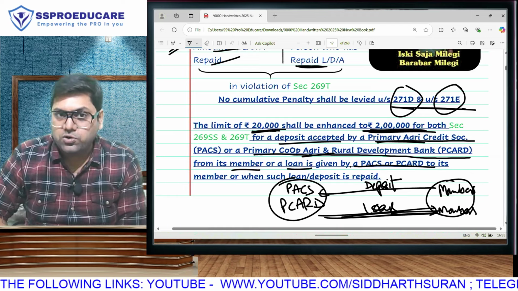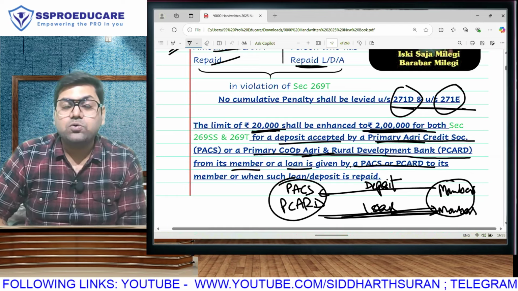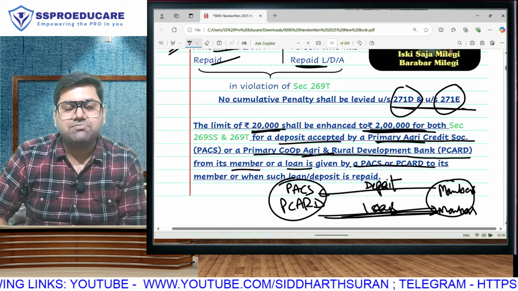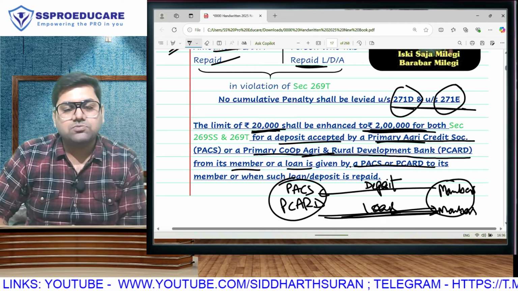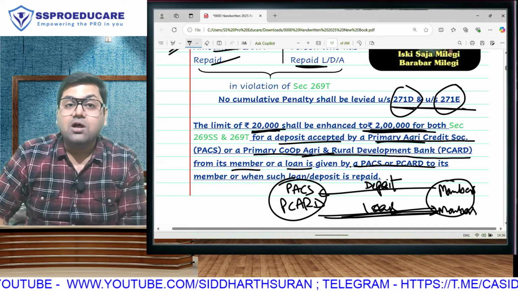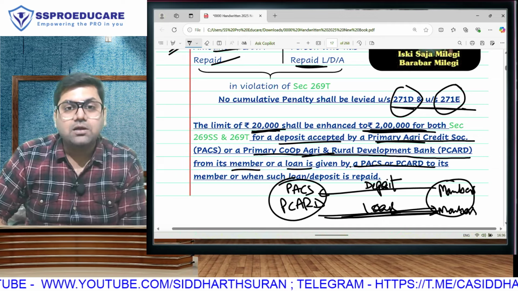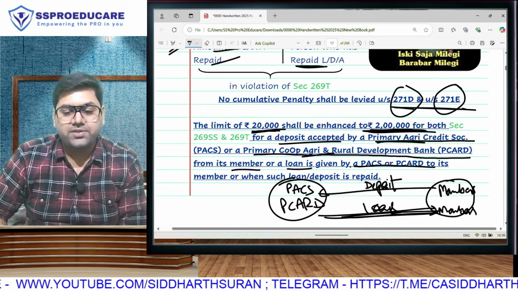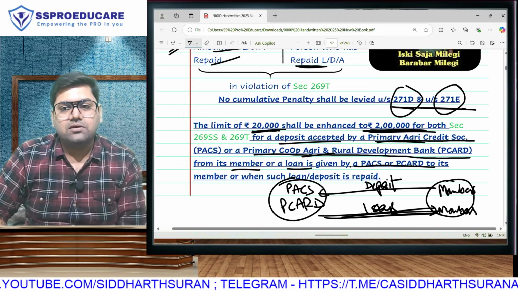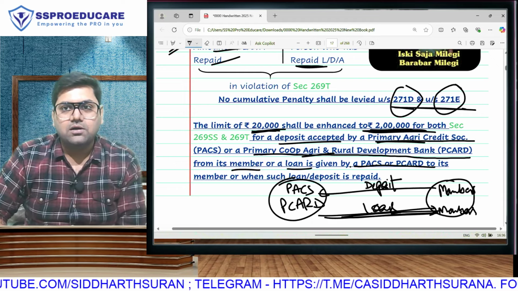Plus, I already told you in the announcement earlier that soon we are launching the advanced version of our app with extremely better and new features, more and more user friendly. We will be calling it SS Pro Educare 2.0. Once that new app is available, we will be starting all the uploads on the new app. So once that new app is there, all the new content will come in the new app.